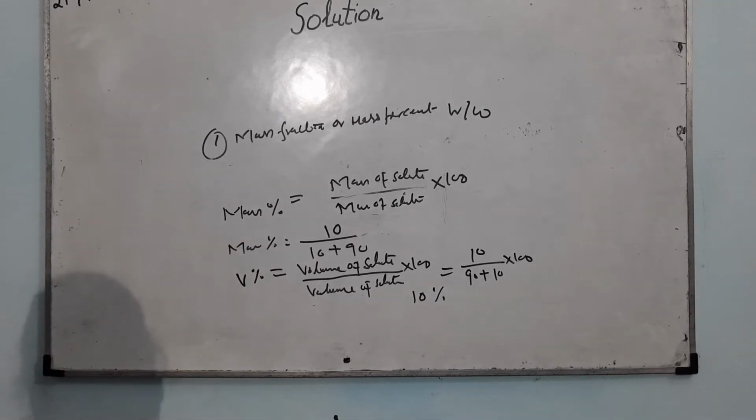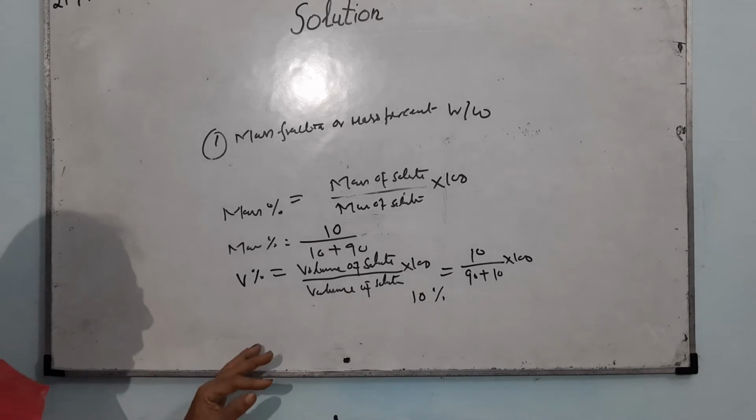This volume percent is very useful. An antifreeze solution of ethanol is used in the radiators of cars. There are places like Siberia where water freezes. So a particular amount of a substance known as antifreeze, 38% ethanol, is added along with water, and it lowers the freezing point. It is used only as an antifreeze.